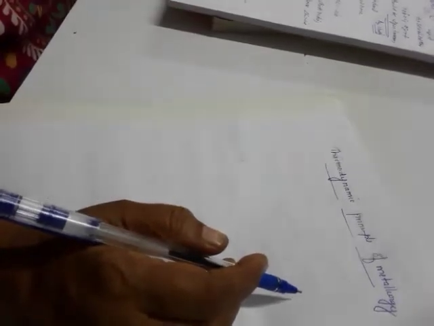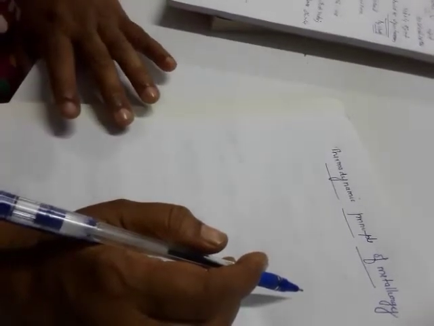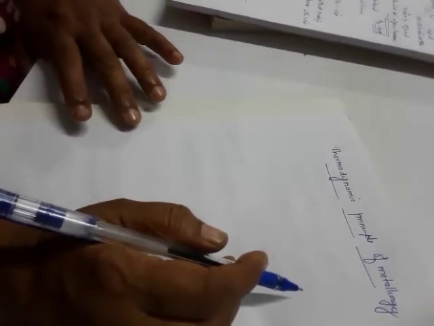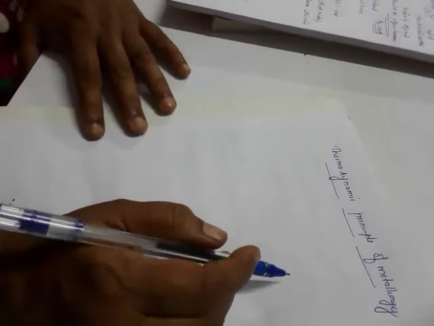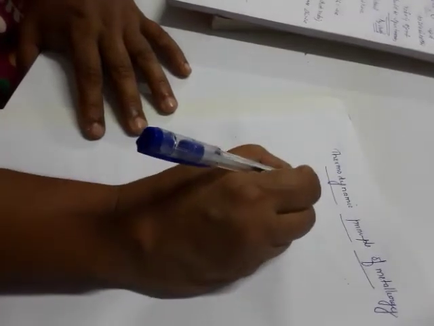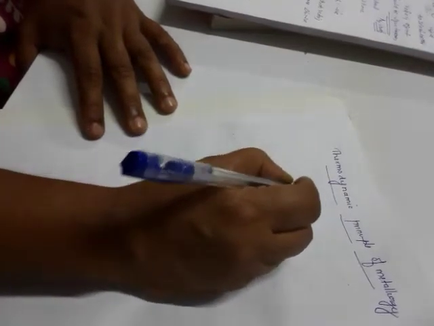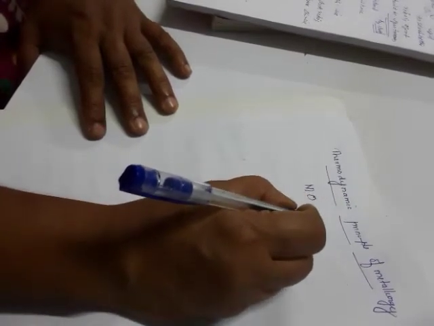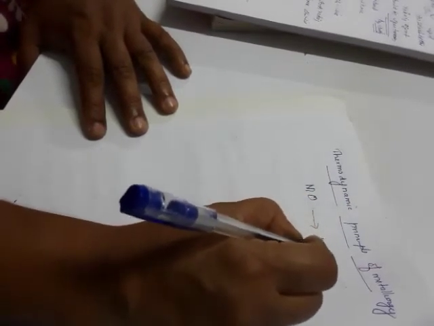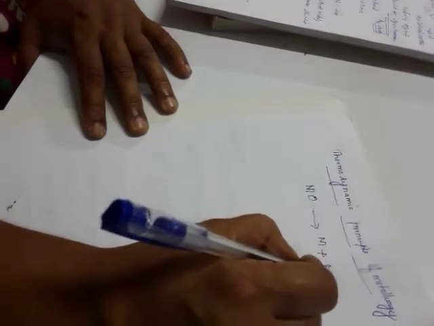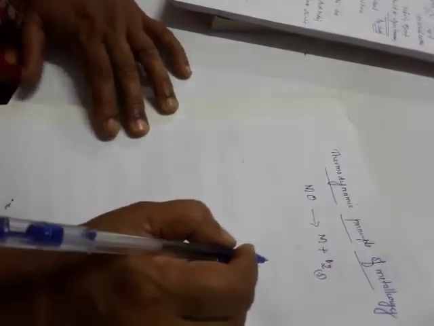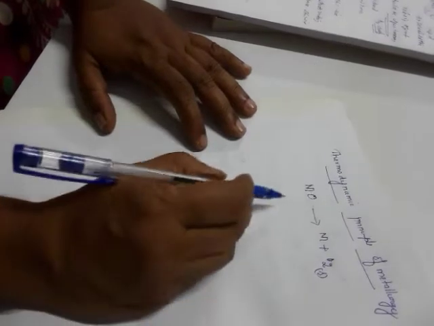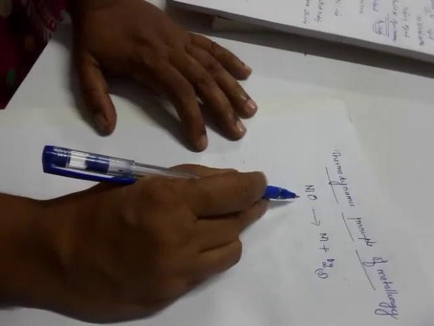So, which factor helps us to select the better reducing agent? It is considered as the thermodynamic principle of metallurgy. Now, consider a reaction. A metal oxide, MO, where M is a metal and O is oxygen, is reduced to metal, and oxygen is a gas. It should be expelled out. Here M is a metal, O is the oxide.